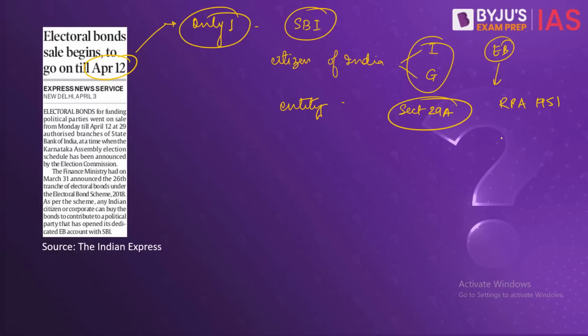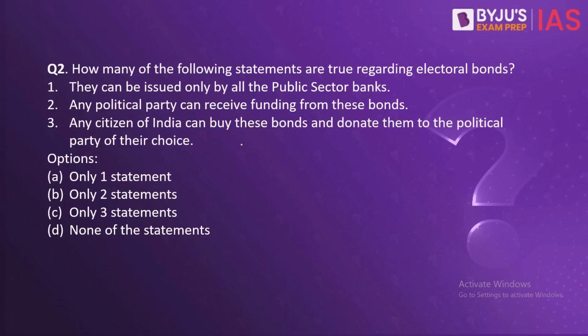Also, please note that these political parties need to have a dedicated electoral bond account with the State Bank of India, where they will receive the money that has been raised through these electoral bonds. So if you see these statements, this is incorrect. Not all PSBs are allowed to issue these bonds, only the State Bank of India. In fact, only 29 branches of State Bank of India are allowed to issue these electoral bonds.